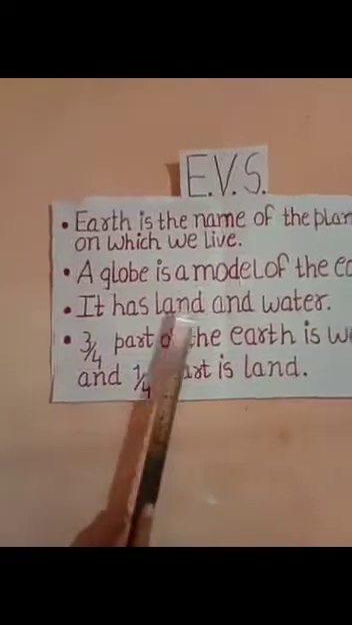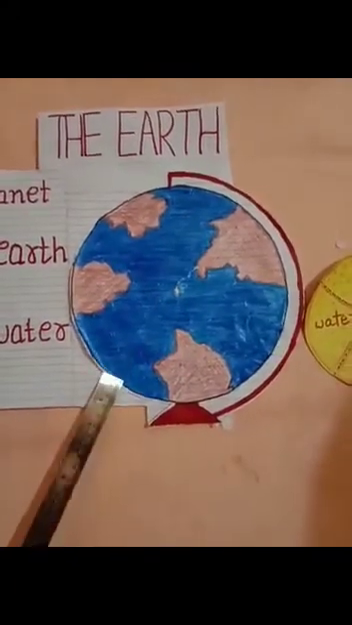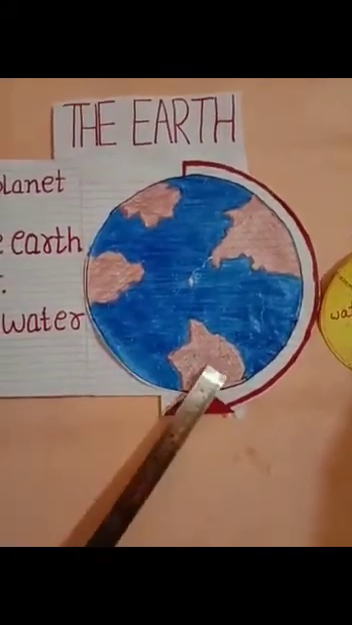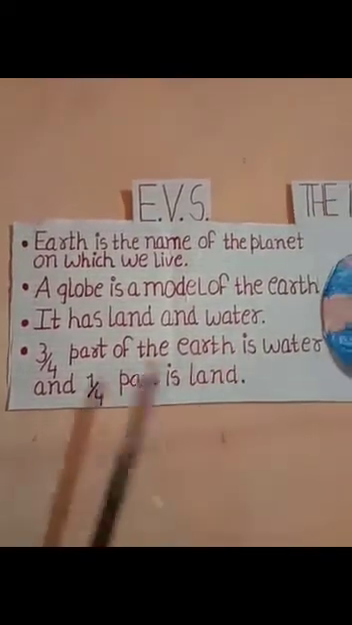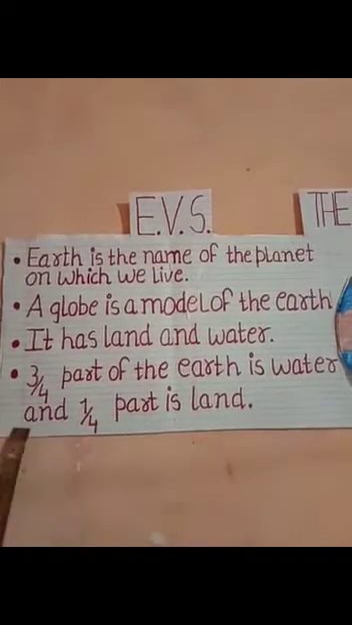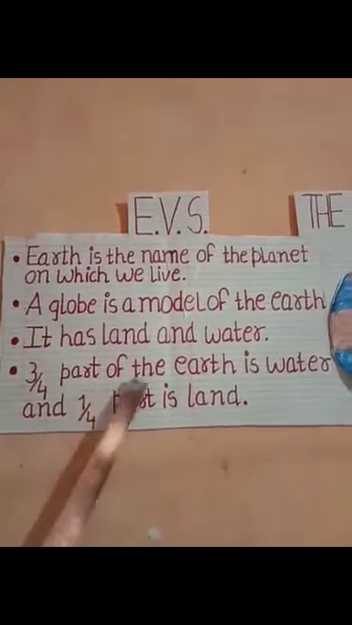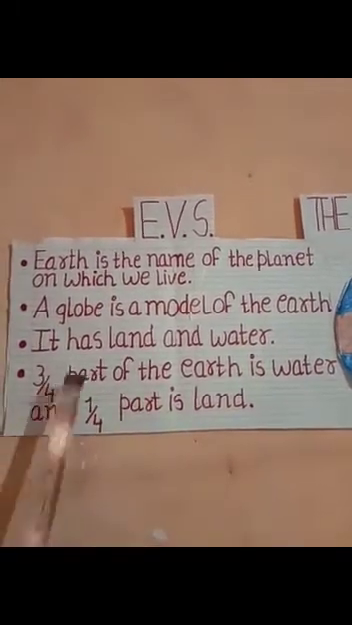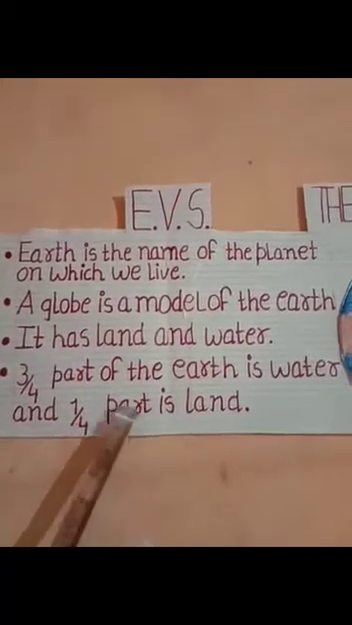It has land and water. Can you see here? On this picture, this blue color indicates the water area on the Earth, and this brown color indicates the land area on the Earth. So we have land and water on the Earth. 3/4 part of the Earth is water and 1/4 part is land. 3/4 means such a big part we have as water, and 1/4 means very less part.